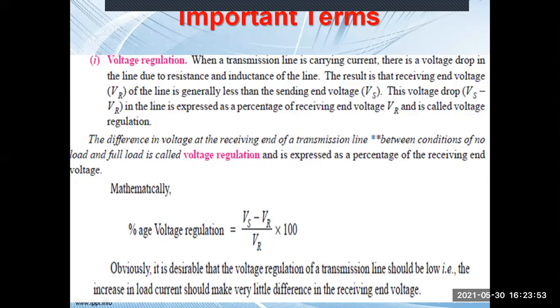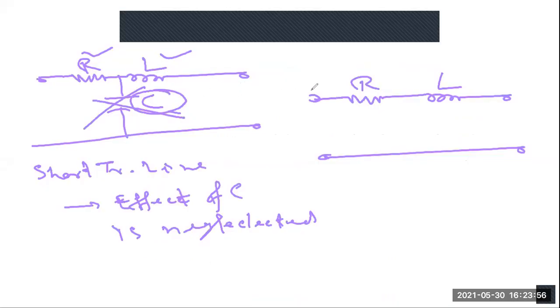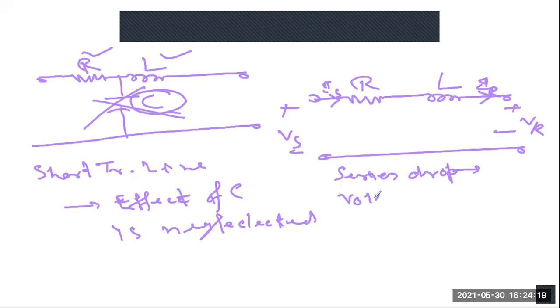So you see, this is a transmission line. Let us say it may be a short transmission line. This is your sending end voltage Vs, and this is your VR. Let us say the current is Is, and this is your IR. What will happen when this current flows through this line? There will be two series drops. What are those series drops? One will be the voltage drop across R, and the second one is the voltage drop across L. So when there is a voltage drop, we get VR, the voltage available at the receiving end.